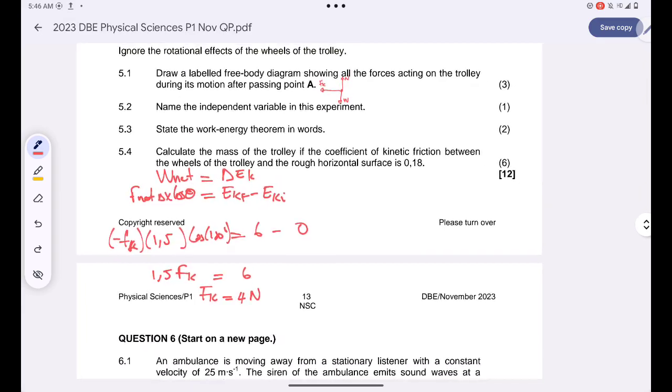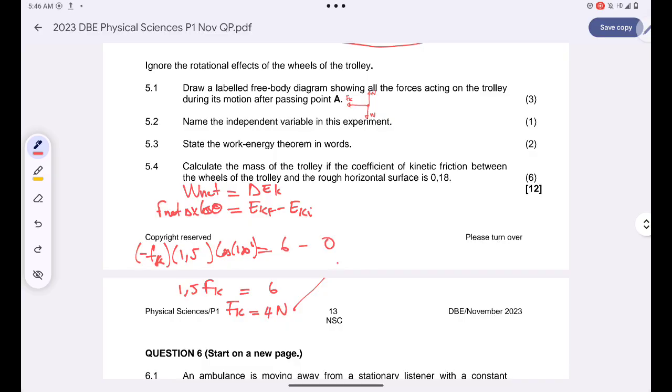So I now know that my kinetic friction is 4 newtons. Let me continue on the other side. Remember that there's a formula for me to calculate the kinetic friction: mu k multiplied by the normal force.